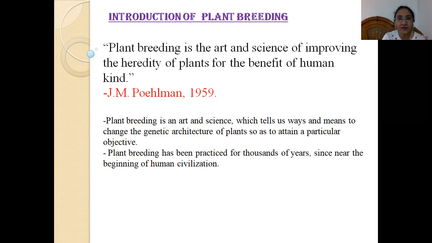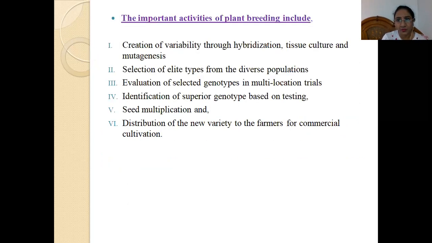However, day to day we are bringing about some new biotechnological tools so as to change the genetic architecture of the plant. So the ultimate objective is to bring about an improvement in the heredity of the plant. Okay. So this was the definition of plant breeding, which was given by J.M. Poehlman in 1959. You can learn different definitions of plant breeding from other books also.